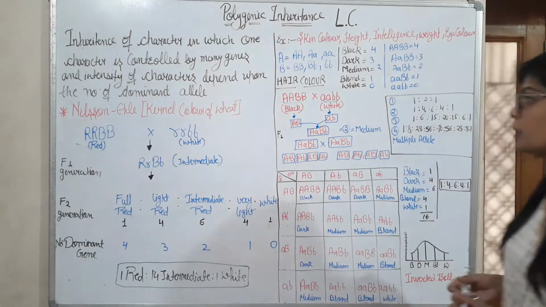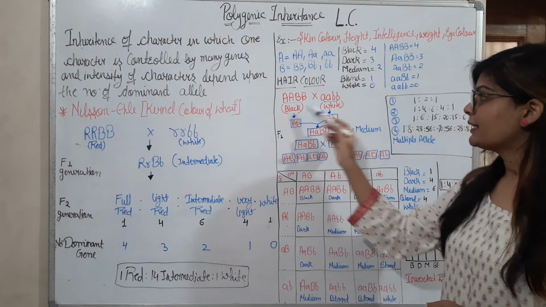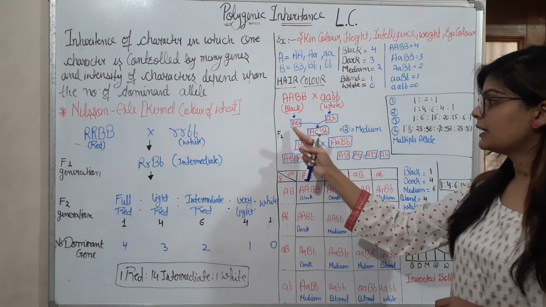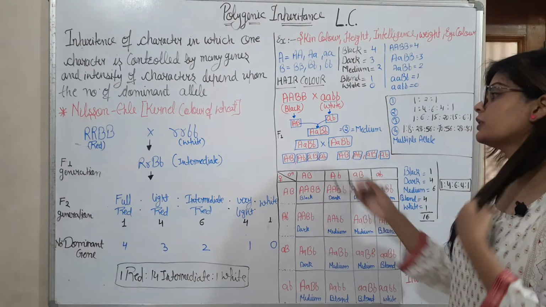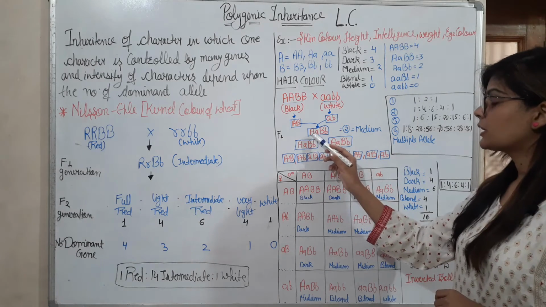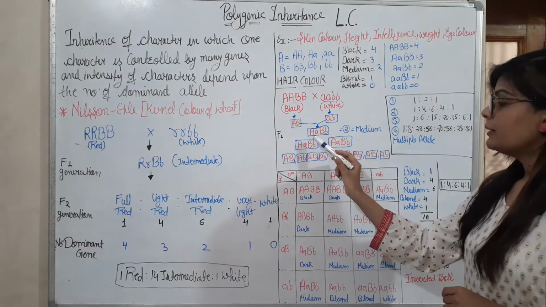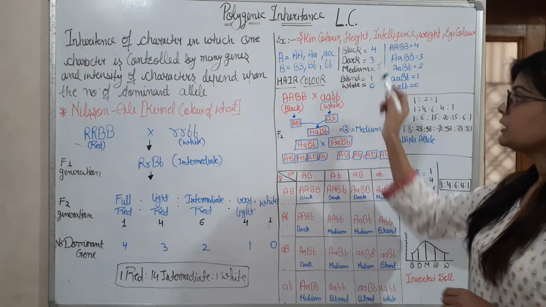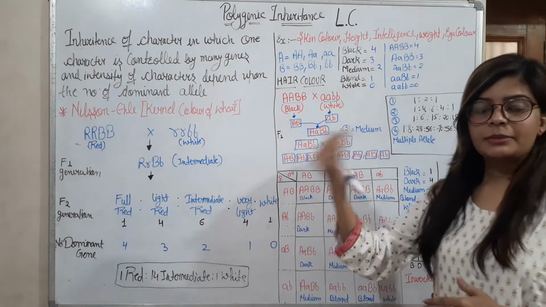Okay. So now look here, we are doing crossing here. For black hair and white hair, we are crossing them, and first of all we are getting gametes like capital A, capital B, small a and small b, and now we are doing crossing of that. We will get capital A, small a, capital B, small b. This is the F1 generation, it has two dominant genes, it means it has medium hair color. Not that much black and not that much white.